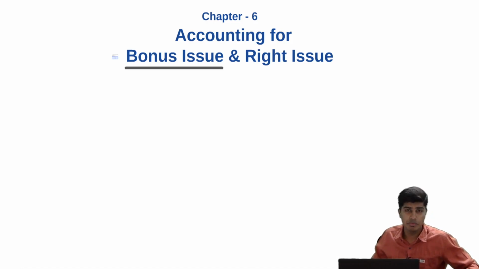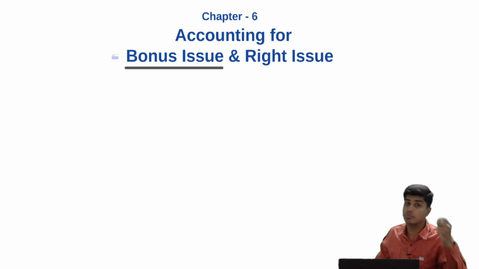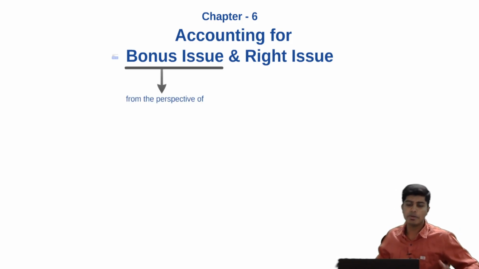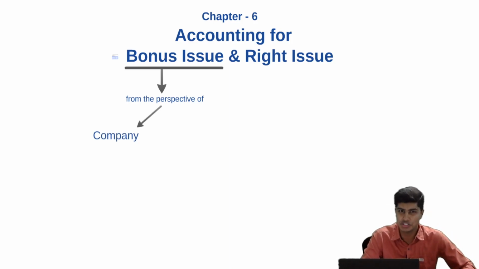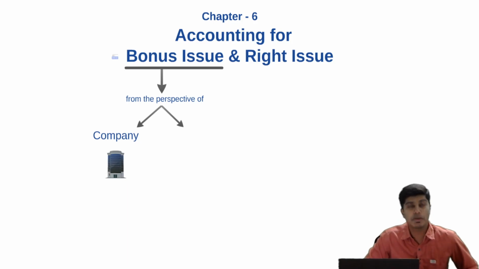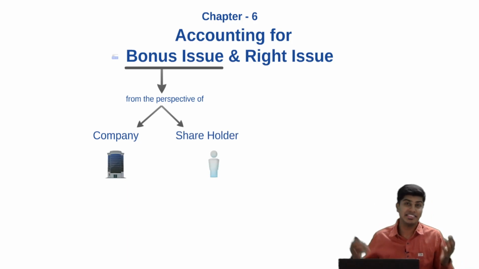What do we mean when we use the word bonus issue? The context of bonus issue can be seen from two perspectives. First, from the perspective of the company, and second, from the perspective of the shareholder. From the perspective of the company, it is what we call capitalization of reserves. However, from the perspective of the shareholder, it is a free share. Till yesterday, he had 3 shares.